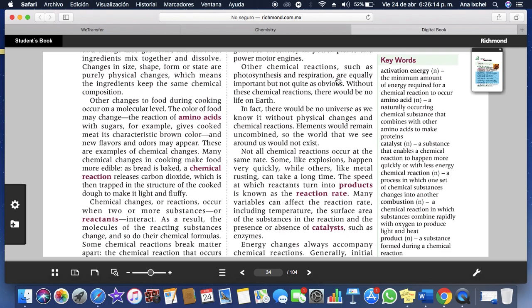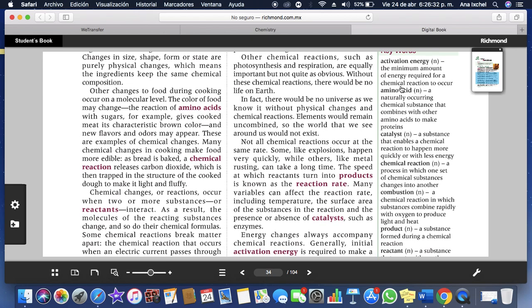We have here the vocabulary or the keywords. We have activation energy, that is the minimum amount of energy required for a chemical reaction to occur, and the amino acid is here. It's a naturally occurring chemical substance that combines with other amino acids to make proteins.